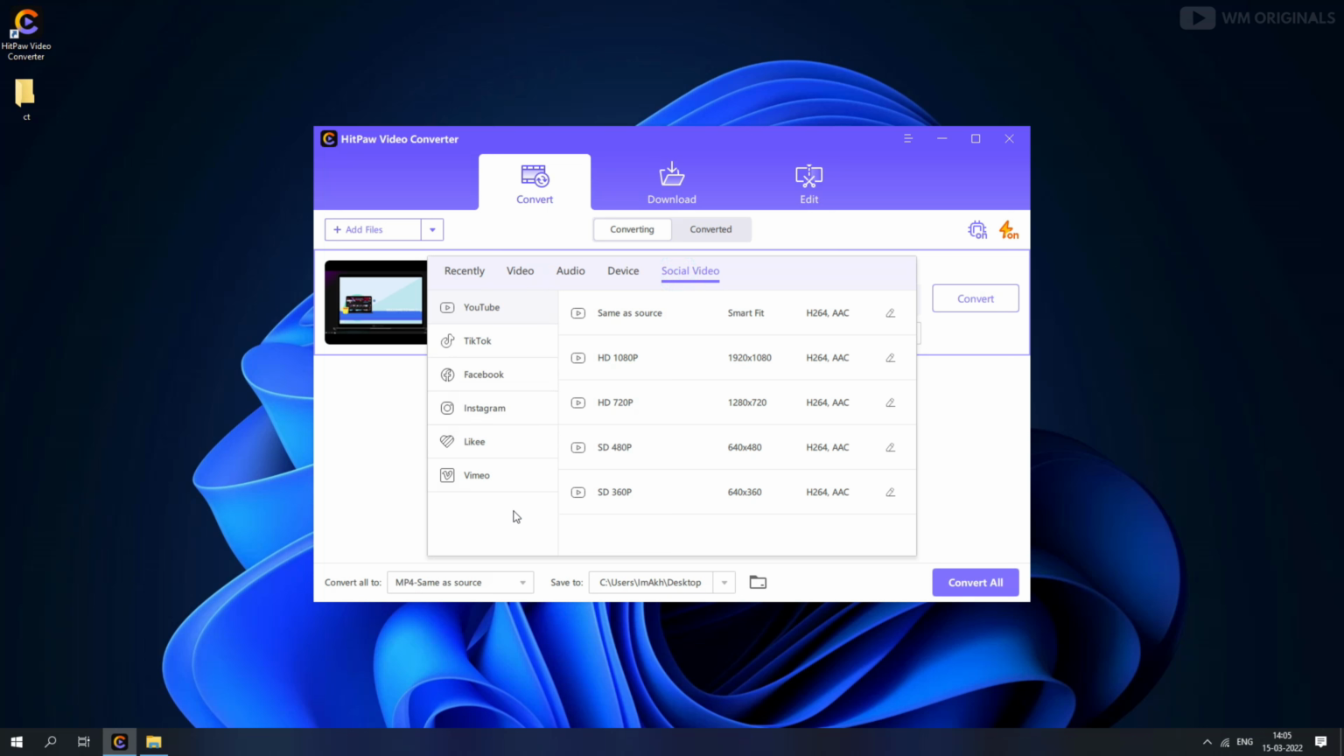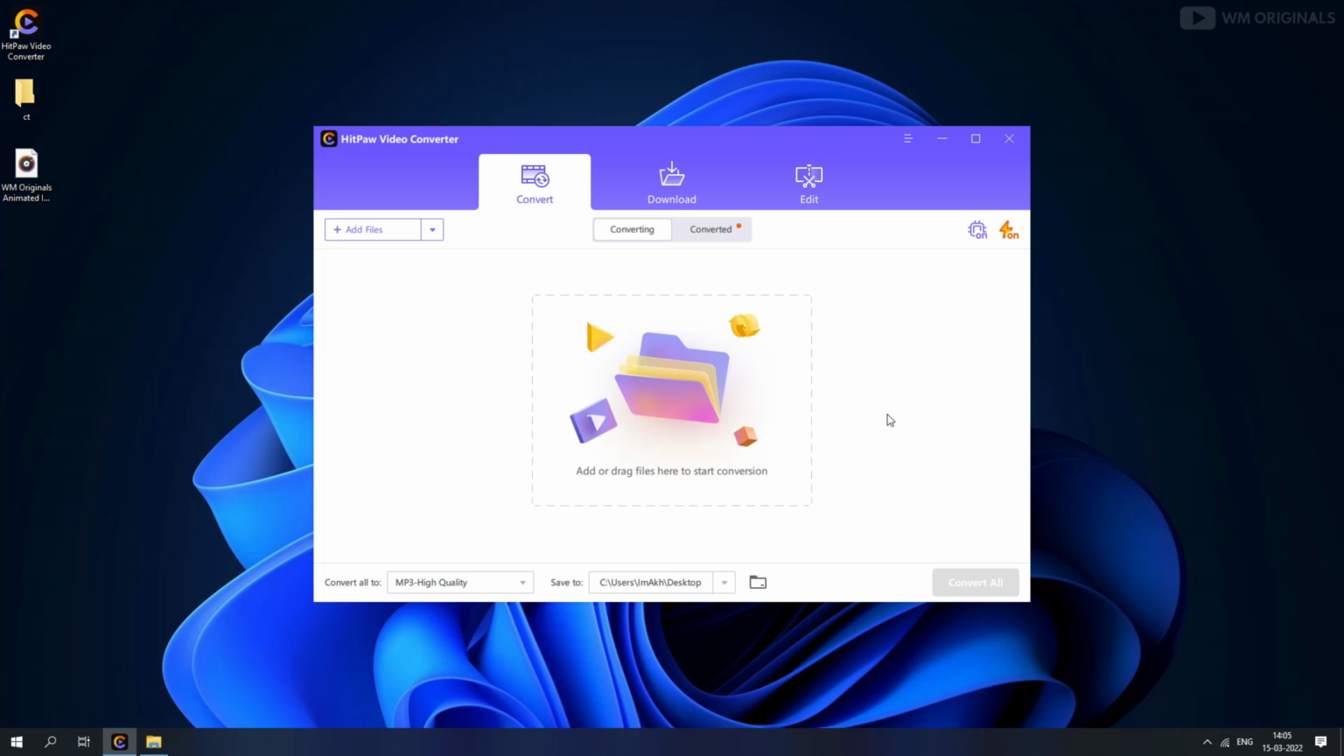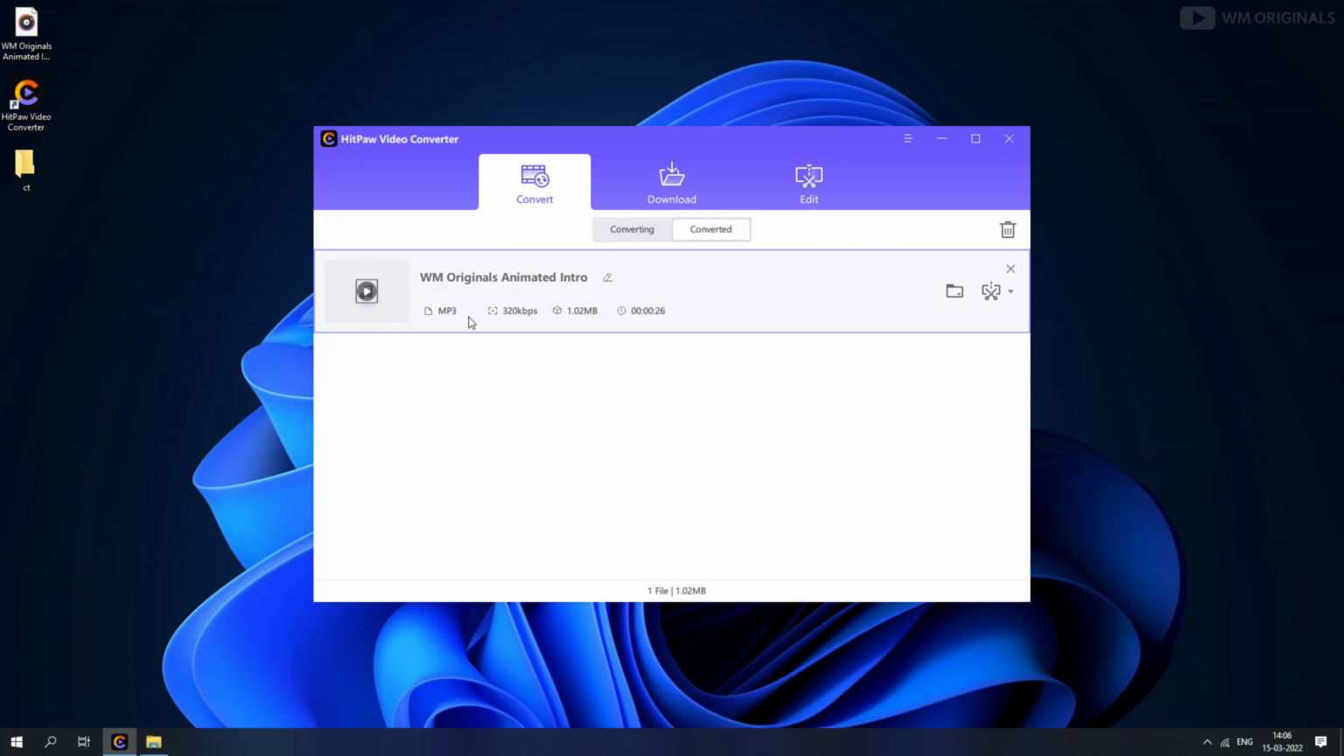As we want to convert this to MP3, click on audio and select MP3. We can also choose audio quality from here. Let's click on high quality 320 kbps MP3. After that, let's click on convert. It will start converting, and within a few seconds it gets completed. Click on this, and here we have our MP3 file converted from the MP4 video file. We can click on this to play it.